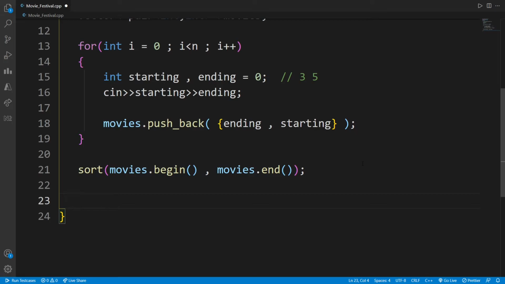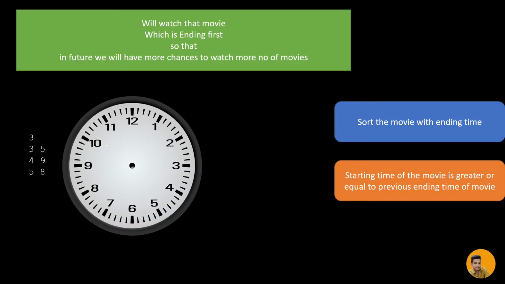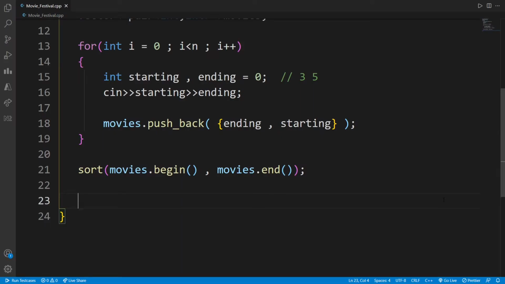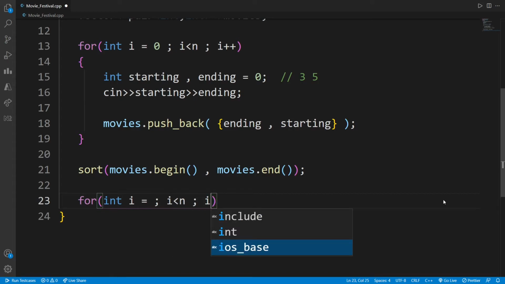We are going to check if the movie's start is greater than or equal to the previous ending time of a movie. So how can I check that? First, since I have to traverse the whole movie array, I will use this: i equal to, then I will say i is less than n, and i plus plus.